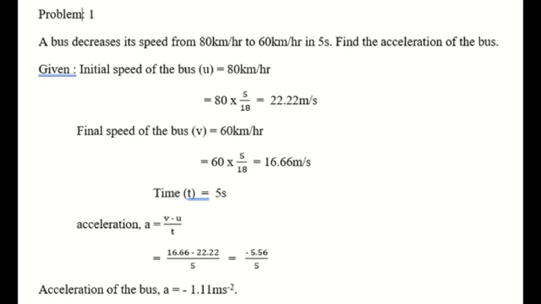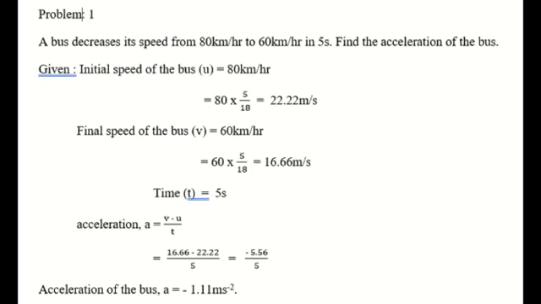Final speed of the bus v equals 60 kilometers per hour. Convert 60 kilometers per hour into meter per second. That is 60 into 5 divided by 18. So this gives 16.66 meter per second. Time t equals 5 seconds.